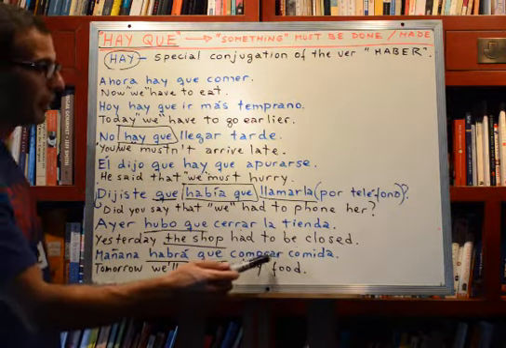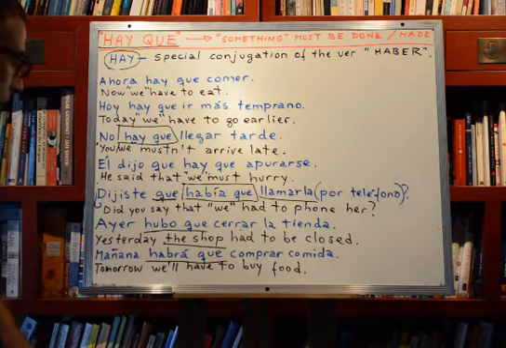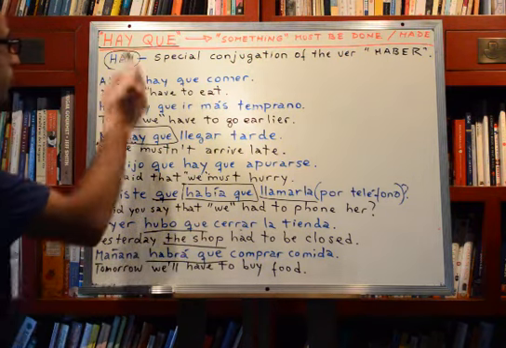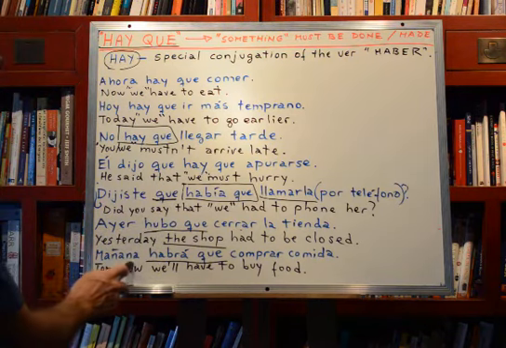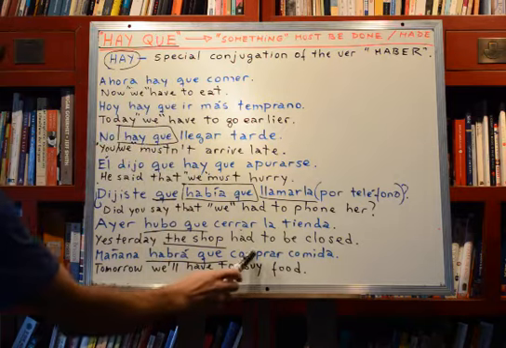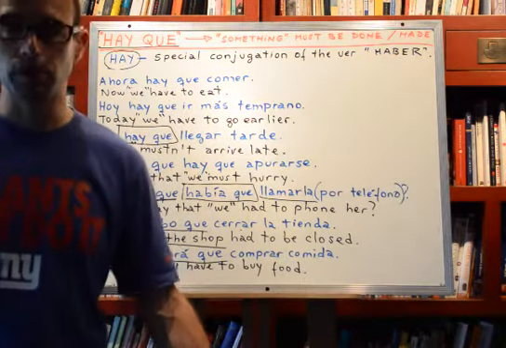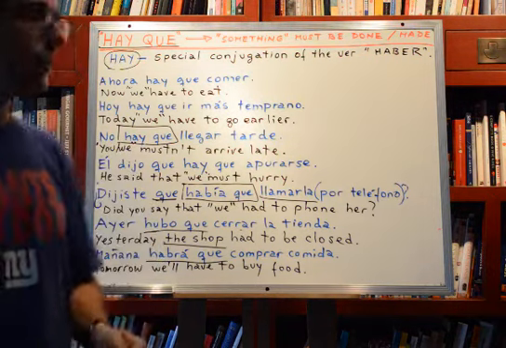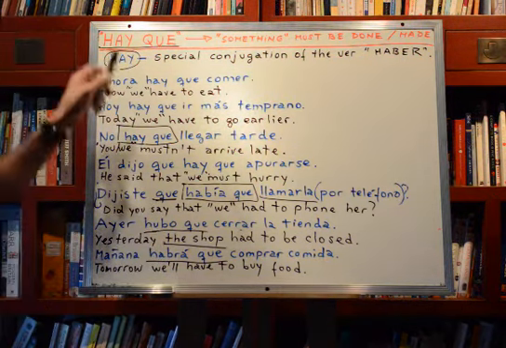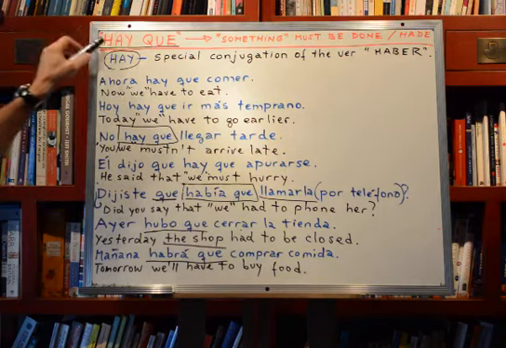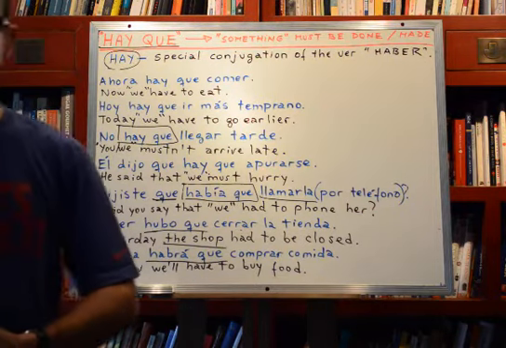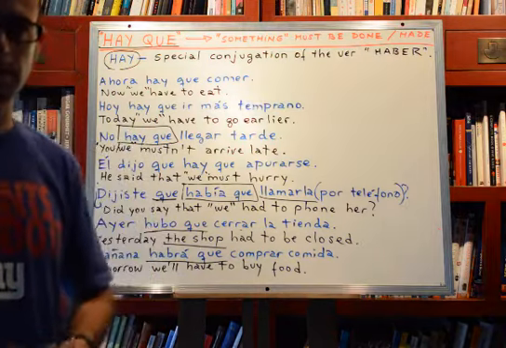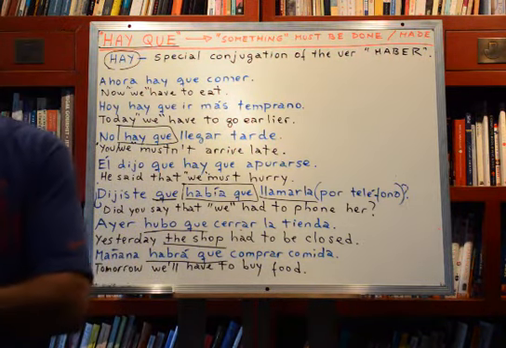Comprar comida, buy food. But now look at this. In the future, we can either use habrá que or also hay que in the present, right? So I can also say mañana hay que comprar comida. Tomorrow we must buy food. Okay? So it's really very, very important that you learn how to use this hay que, okay? Because it is extremely used in everyday Spanish, right? In any Spanish-speaking country in the world.